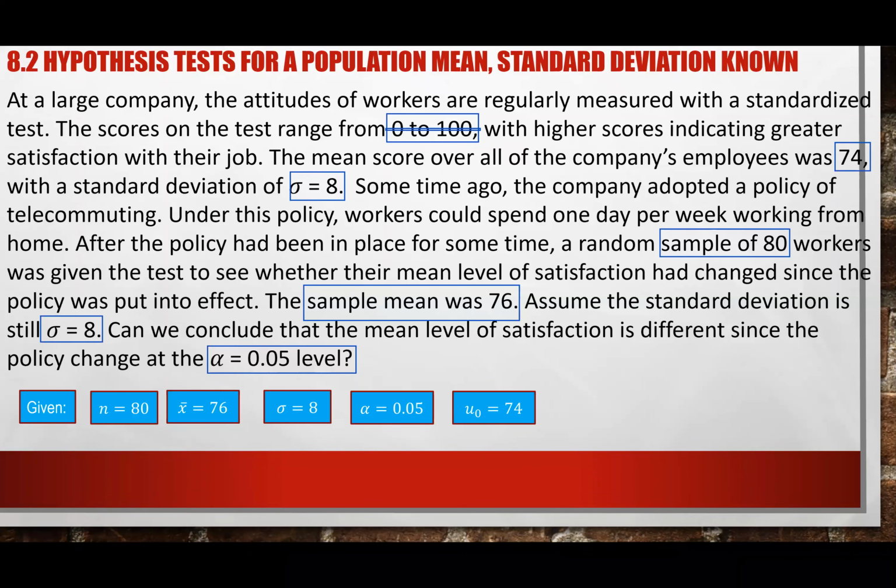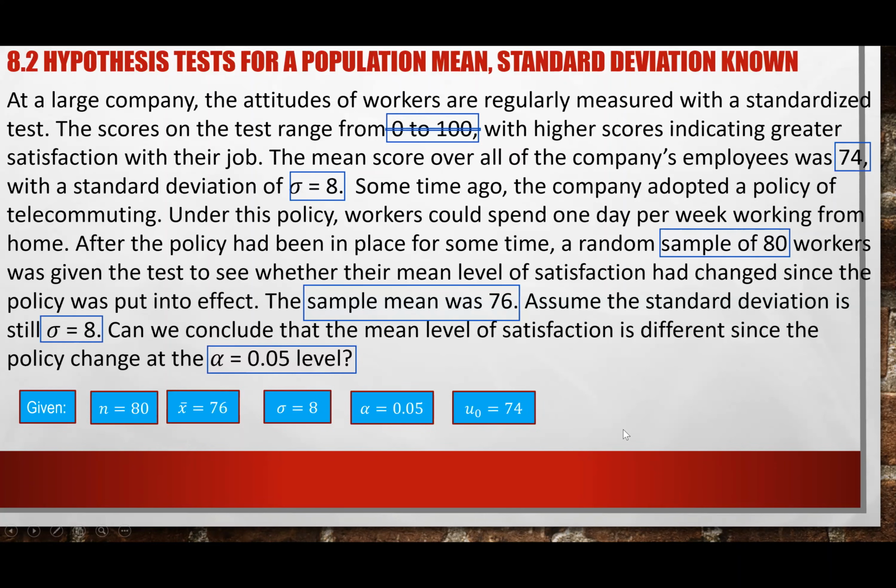And now we want to test to see if it's different from this particular mean. Okay, so again, those are all the numbers that they have in the problem, right? Everything else is just filler, right? All of this story is basically just there to make sure the numbers are tied into the story. But again, that's all we need from this problem. All this wording, this is all we need.